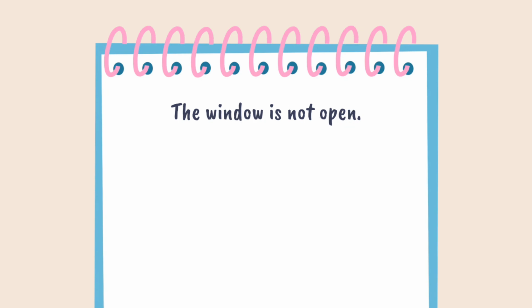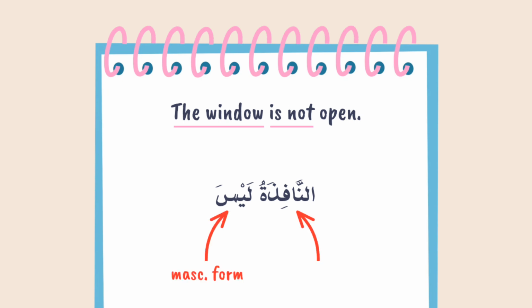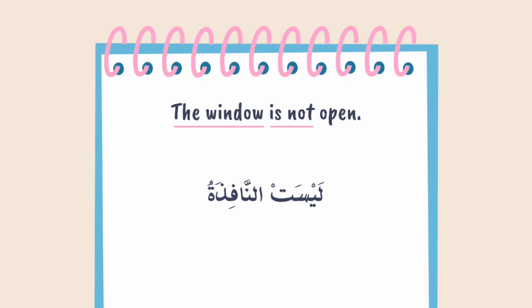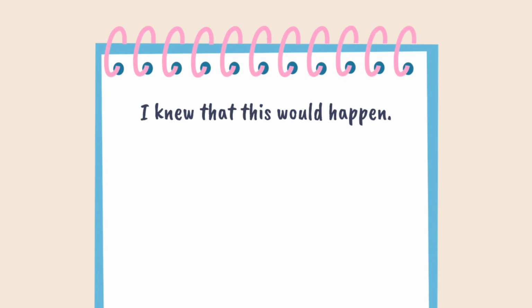The window is not open. The window in Arabic is an-nafidha. Is not is again laysa. But we need to change it a little bit because laysa is in its masculine form and an-nafidha is a feminine noun. So laysa becomes laysat. Laysat an-nafidha. Open is maftuh. But because an-nafidha is feminine, we're using the feminine form of maftuh, which is maftuha. Altogether, laysat an-nafidhatu maftuhatan.